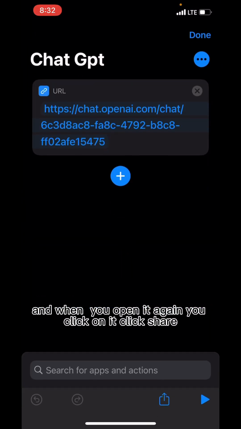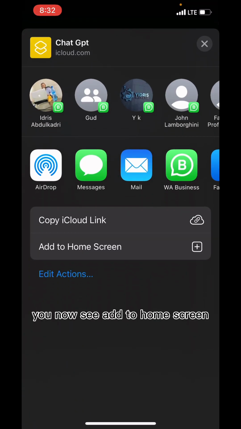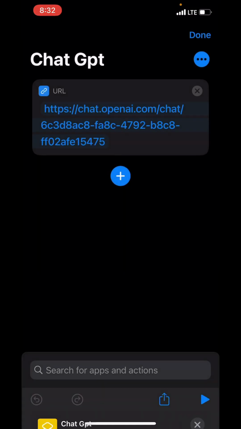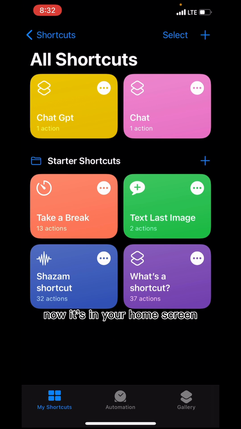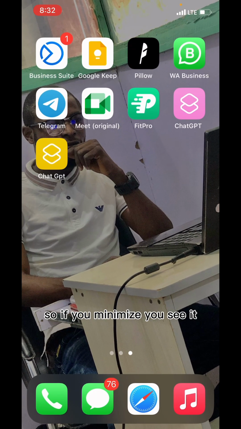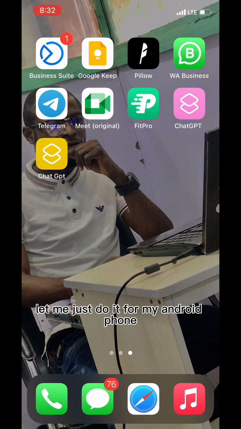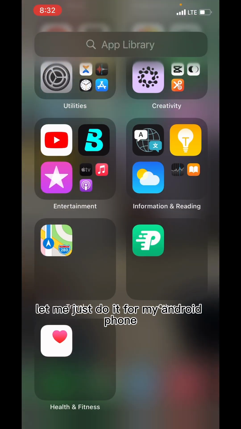And when you open it again, you click on it, you click share. You see here now, you say add to home screen. You give it a name. You can change the icon if you like. You can put an image to it anyhow you want to design it. You can change the name and add. Now it's in your home screen. So if you minimize, you see it. We have ChatGPT here already. So I can click to open anytime. So this is the easy way you can do it. Let me just do it for my Android phone.